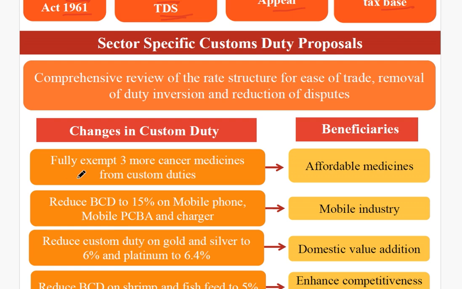You see here, in the particular field of cancer medications, 3 cancer medicines have been fully exempted from custom duties. So what will happen if the custom duties are fully exempted?